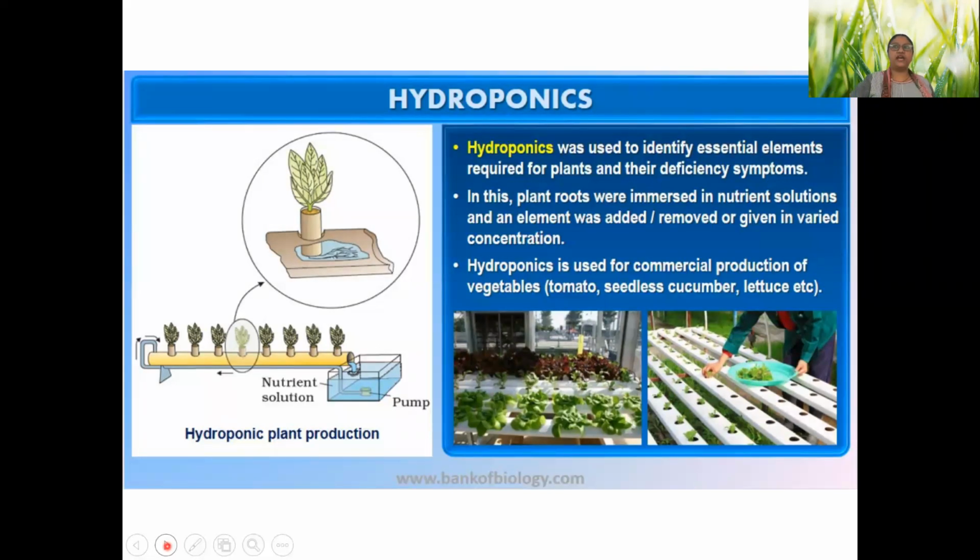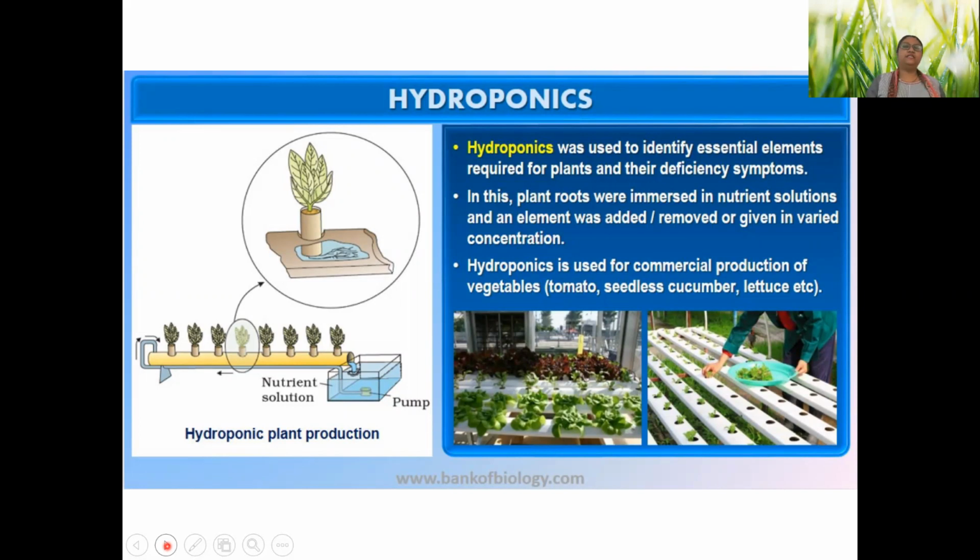So this is what is tried by scientists in hydroponics. You can have tiers of plants. So in a small area, you can multiply the harvest by leveling up the plants. So that is also a very important thing.